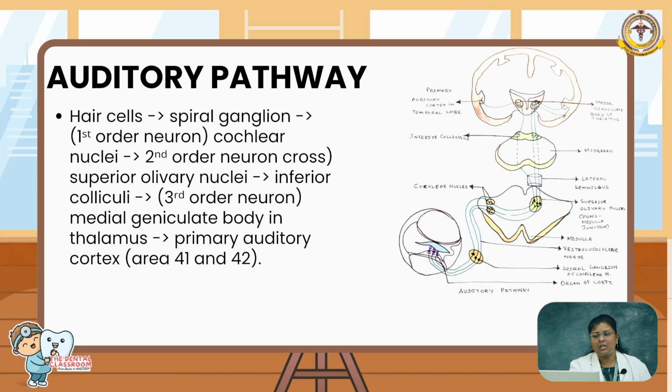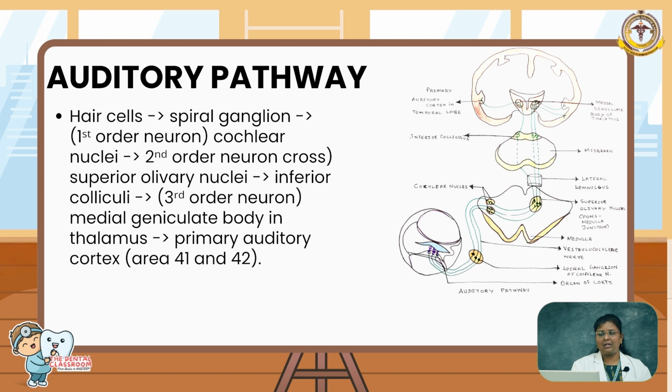So you can see in the picture, whenever the endolymph gets vibrated because of the sound waves passing, it causes movement in the tectorial membrane and basilar membrane, where the hair cells are attached. So this causes movement in the stereocilia of the hair cell. So this causes the potassium influx, that causes a chain reaction which converts the sound vibration into the generation of depolarization. So that depolarization is passed to the spiral ganglia, and from there the first order, second order and third order neurons relay the information to the primary auditory cortex. So that is about the auditory pathway.